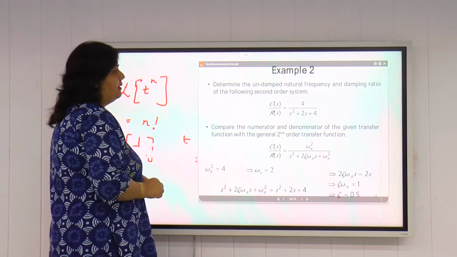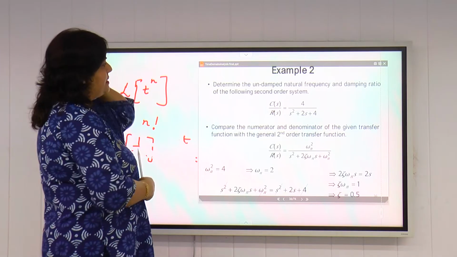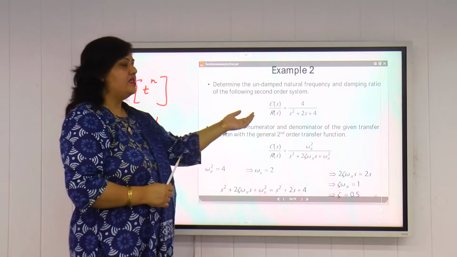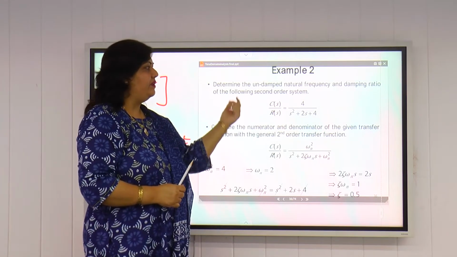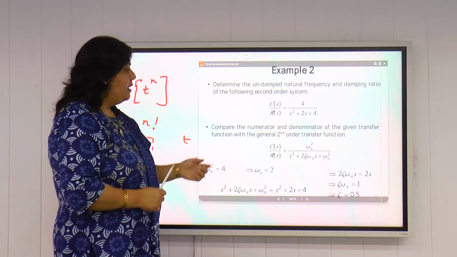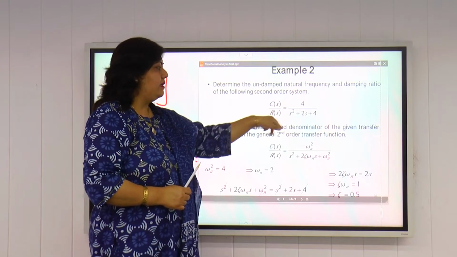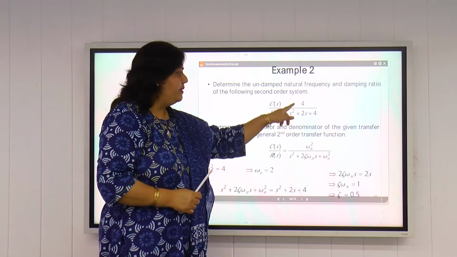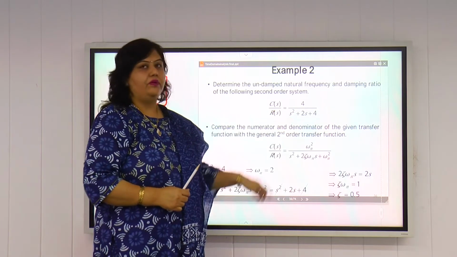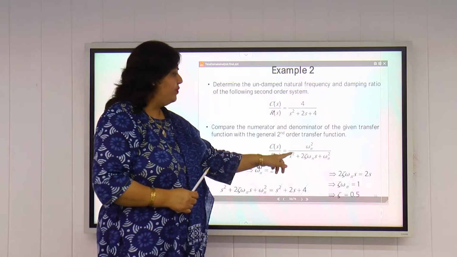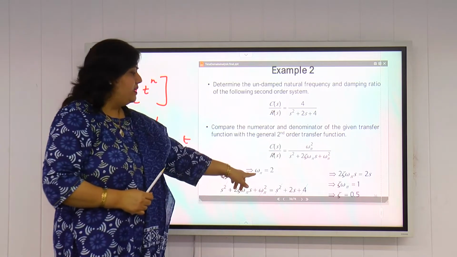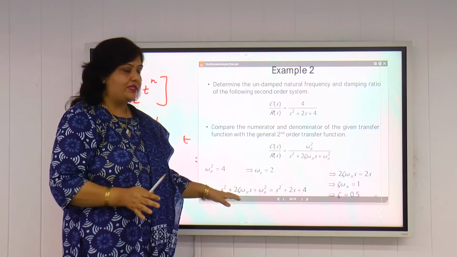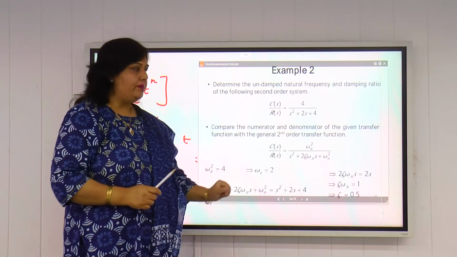Now we take the example here, C(s) by R(s) equal to 4 by s square plus 2s plus 4. If this is a second order system, how will you find out the value of zeta and omega n from here? We will compare this transfer function with the general second order transfer function. If we compare the numerator, we get omega n square equal to 4, so omega n is equal to 2. It should be 2 radian per second. Don't forget to write the units.